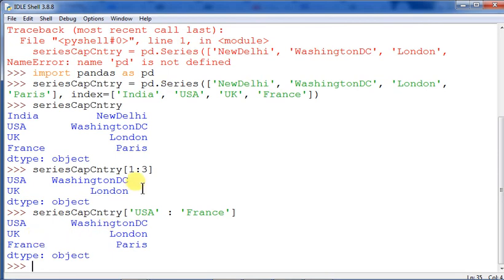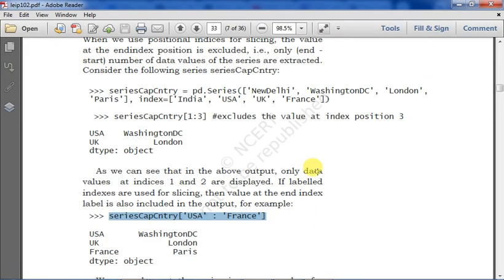So what is the difference between these two? When we use the positional indices, the end value is excluded. When you use the indices 1 and 2, only those are displayed. In the above output you can see that we can use the series out here, 1:3, 1:3.